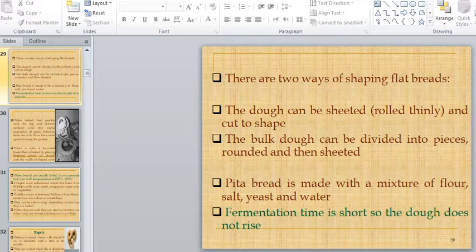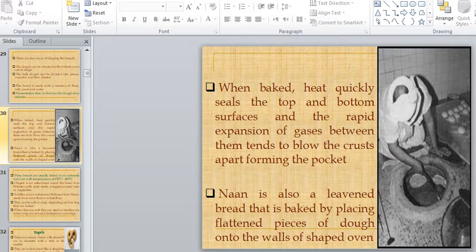So, the fermentation time. This is an important point to be noticed. Because flatbreads don't rise too much, we don't want them to rise too much. That's why we keep the fermentation time short. When the time is short, the production of gas is less, so the rising is not too much.